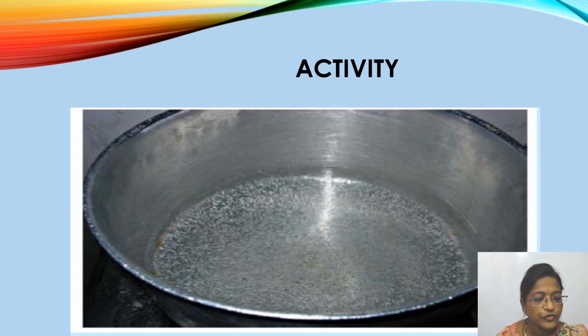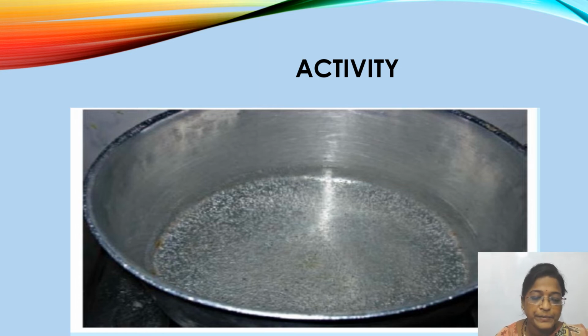For this activity, we need one beaker, or you can take one steel vessel, and pour water. This activity shows that air is dissolved in water. For this, take some water in a pan and heat it.